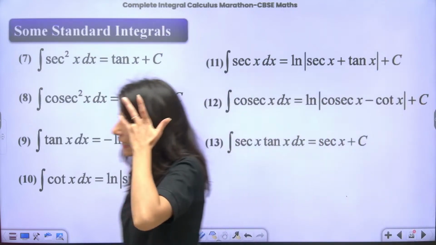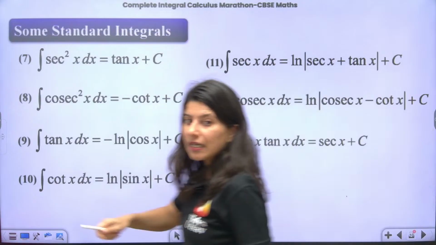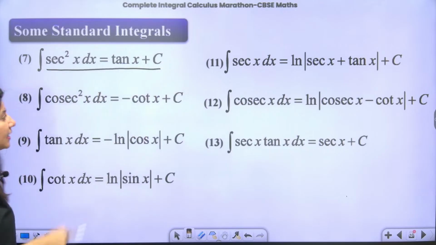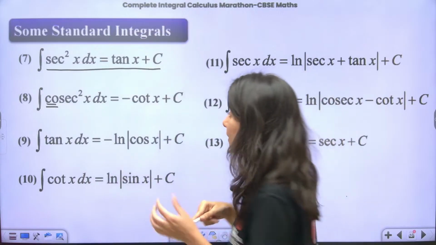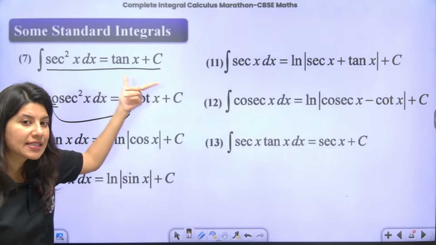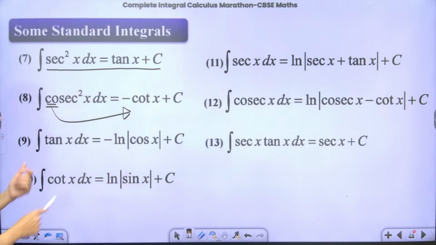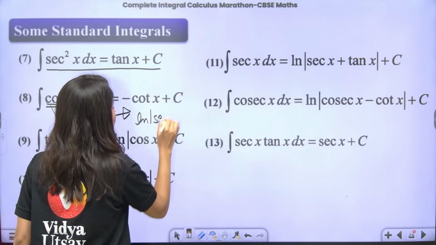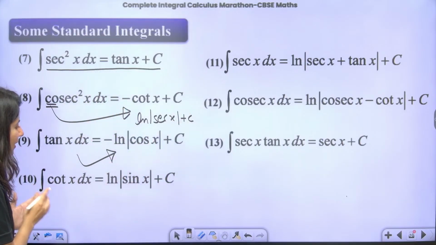All right. Now some integrations that you all should remember. I'm not gonna remind you. Now just start learning it, start remembering it right away. Integration of sec square x is tan x. Integration of cosec square x is minus cot x. Yesterday also I told you, right? Whenever there is a co in the beginning, can you see the co in the beginning? You can see a negative sign. So derivative of sec square x is tan x. Derivative of cosec square x is minus cot x. Okay. Integration of tan x is minus log cos x. Or you can also write it as log of mod of sec x plus c. This is also one of the answers, correct? Integration of cot x will be log of mod of sin x.